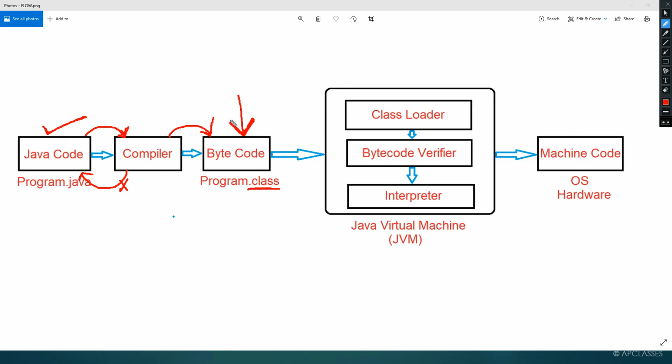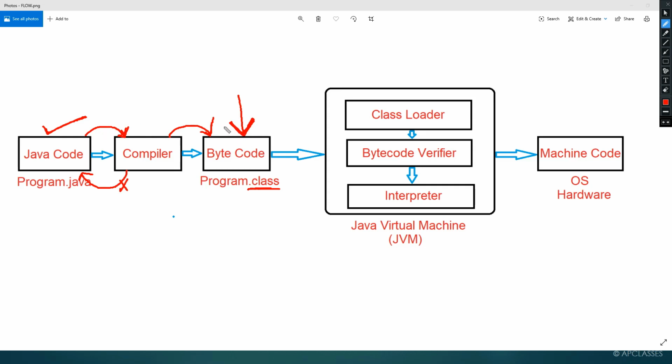Bytecode is independent of machine. Remember, it does not depend on any machine. Bytecode is never dependent on any machine. Bytecode is independent of all the machines, or all the operating systems. Whether you use Windows, Linux, Macintosh, Android, or Solaris, any operating system you use, this bytecode is independent of all the machines. It does not depend on any machine.